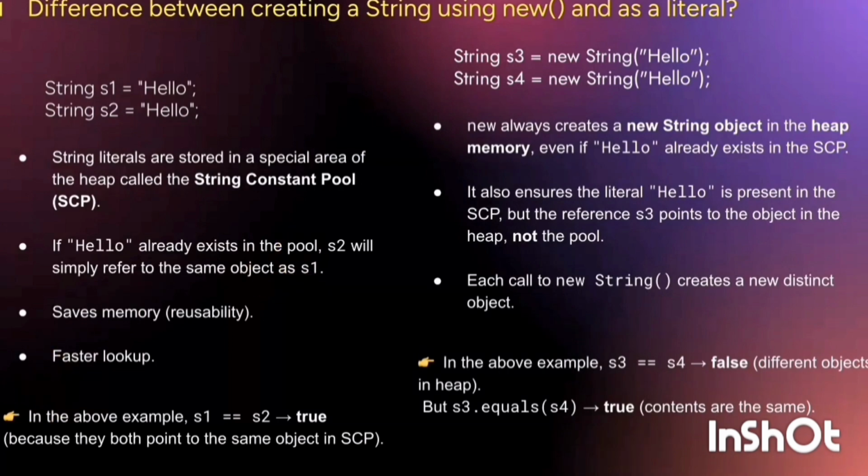Now we can see how a string is created as a string literal, I have shown there. And with new, how a string is created, here I have shown it. String literals are stored in a special area, that is the string constant pool. But with new, the string object is stored in heap memory. Even if hello already exists in the SCP, it will be created in heap memory.